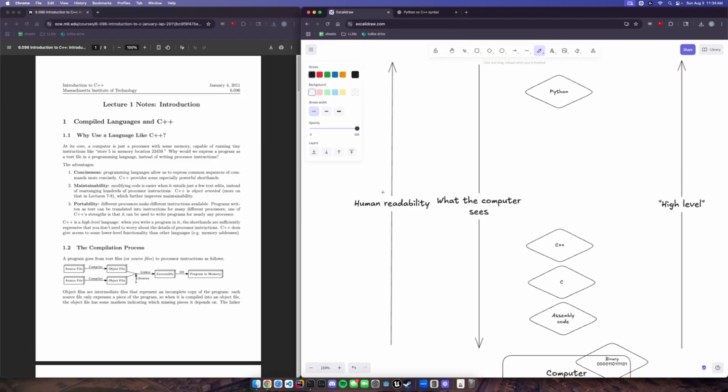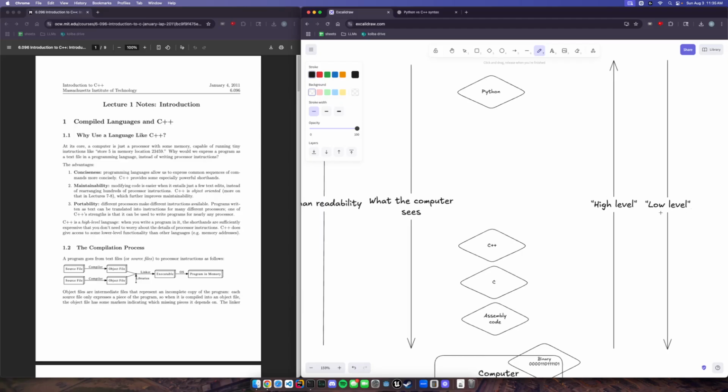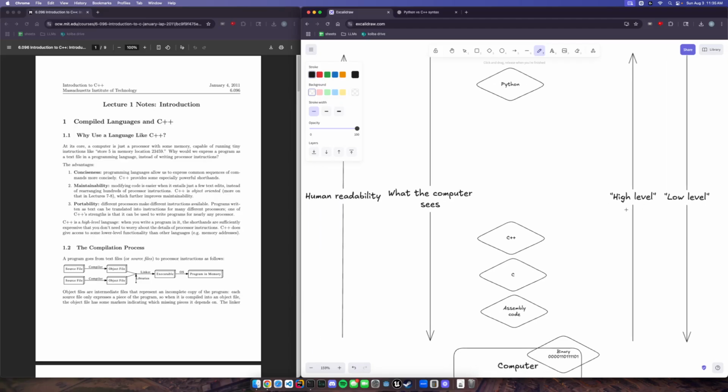Okay, so this is a quick diagram to explain what's going on here. There's sort of an inverse relationship between human readability, which is the same thing as something that's high level, versus what the computer sees literally, which is considered low level. So high and low level languages are just describing how similar to the bare metal you are getting when you're writing your code.